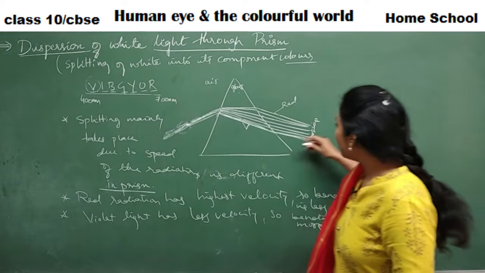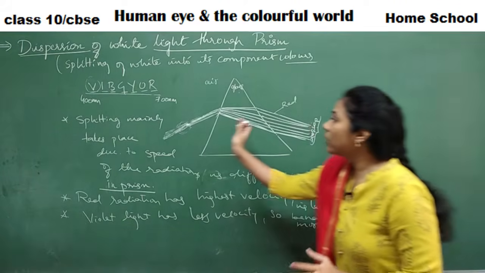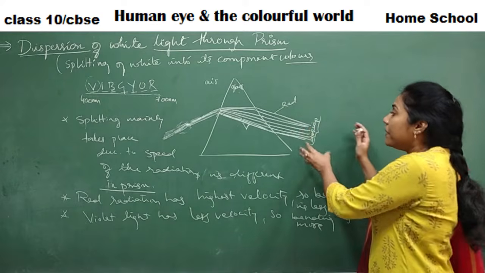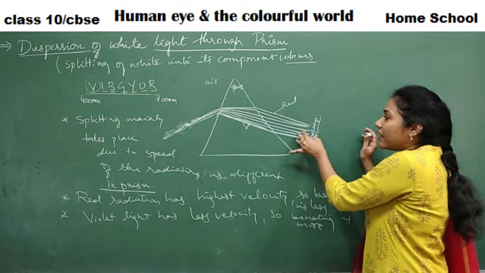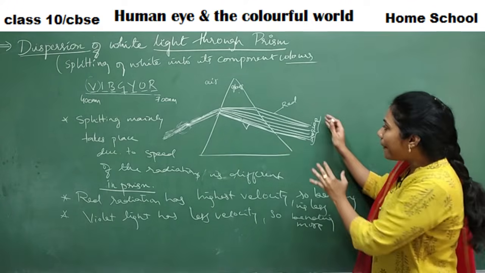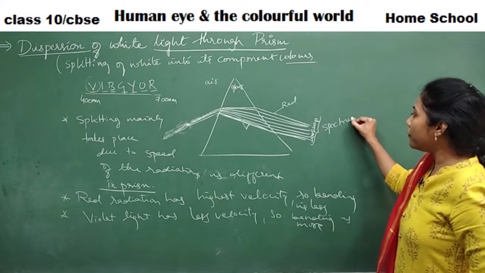Now, these 7 colors are obtained in the form of a band. You pass your white light from this side, and on the other side of the prism, you get 7 colors beautifully arranged in the form of a band. Such a band of colors, we call a spectrum. So how do you define a spectrum?